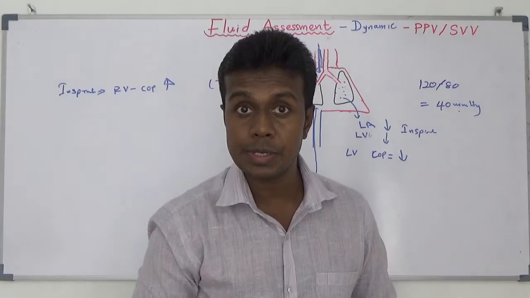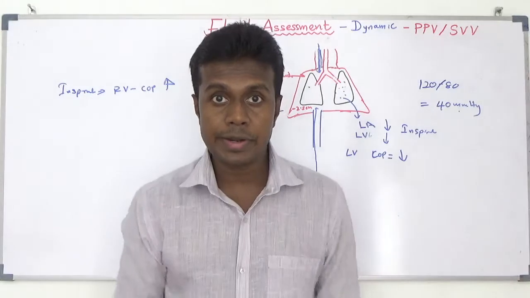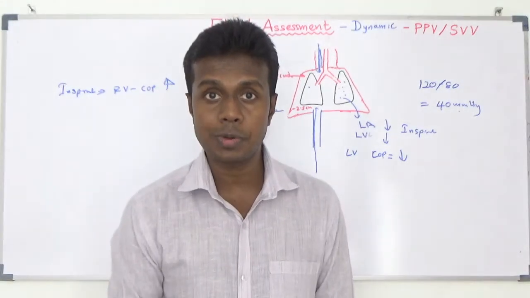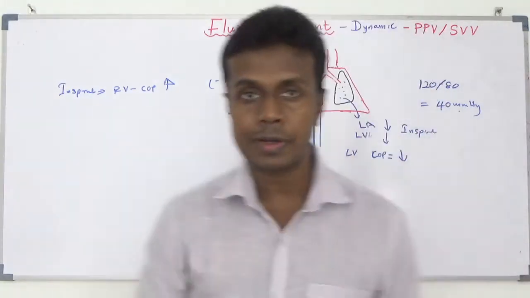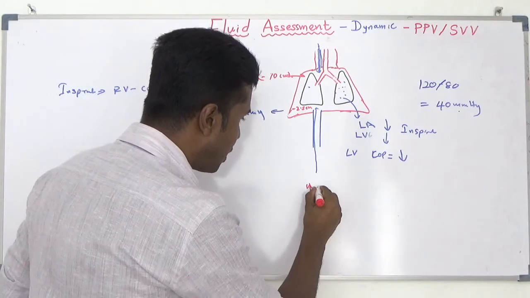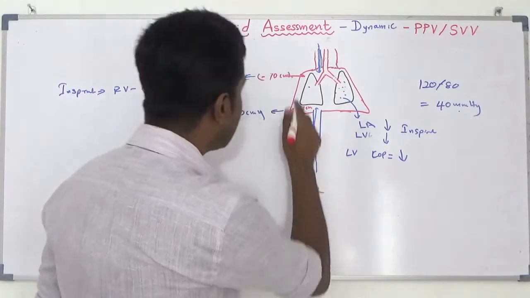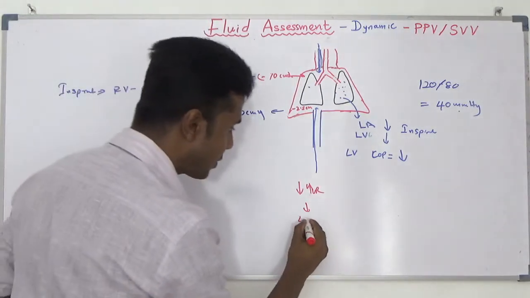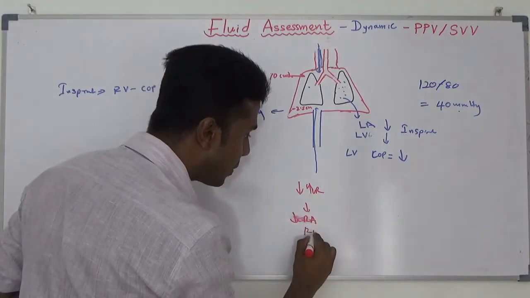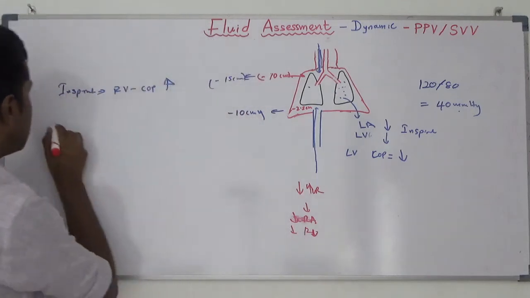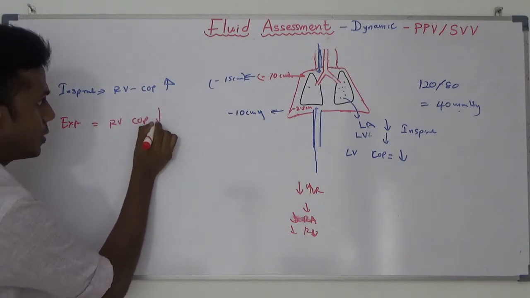We'll see what happens with expiration. With expiration, what happens? Your thoracic cavity negative pressure is now gradually reduced to minus 2.5. Previously, the basal negative pressure was minus 10 centimeter H2O. Now it gradually reduces to minus 2.5. Because of that, venous return is going to be reduced. Because of that reduced venous return, blood coming into the right atrium is going to reduce, right ventricular blood flow reduced. So during expiration, right ventricular cardiac output is going to be reduced.